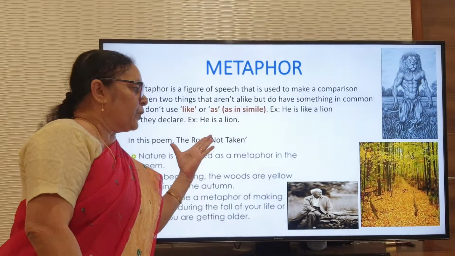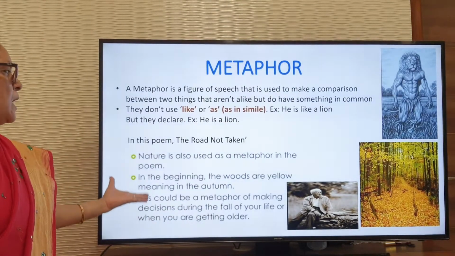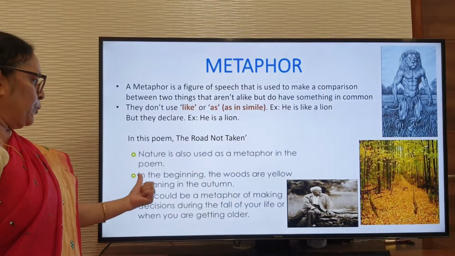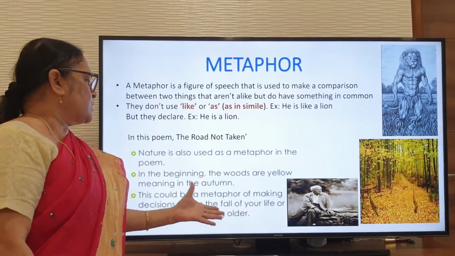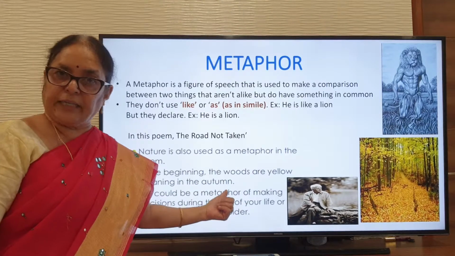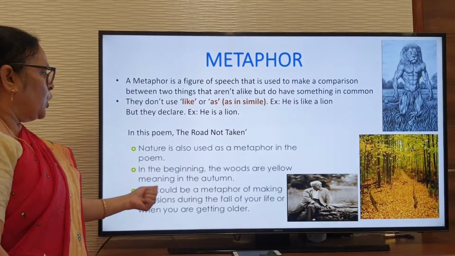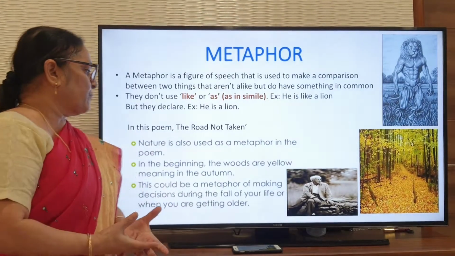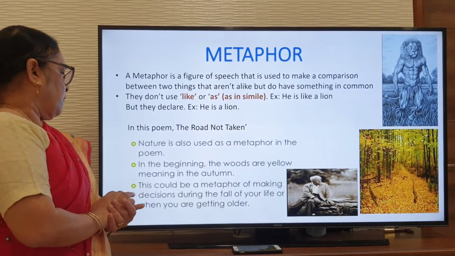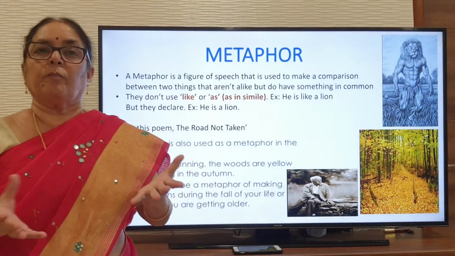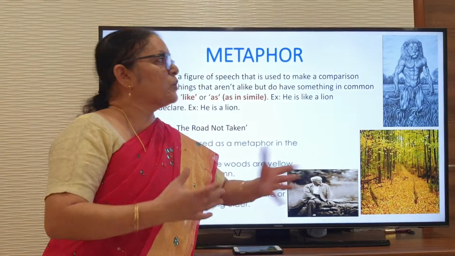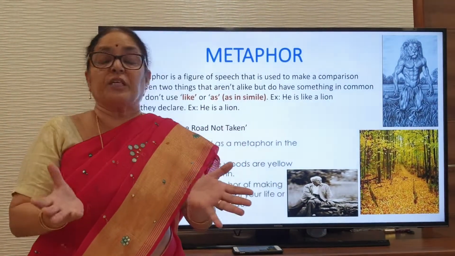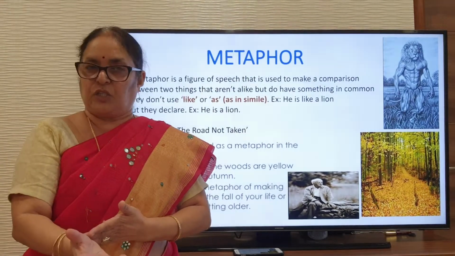Now, in this poem, The Road Not Taken, you will find these metaphors. Nature is used as a metaphor in the entire poem. In the beginning, the woods are yellow, meaning the autumn season. This could be a metaphor of making decisions during the fall of the year, of life, or when they are getting older. The poet is looking at the two roads, which tells about the decisions or the options we have before we take a decision.